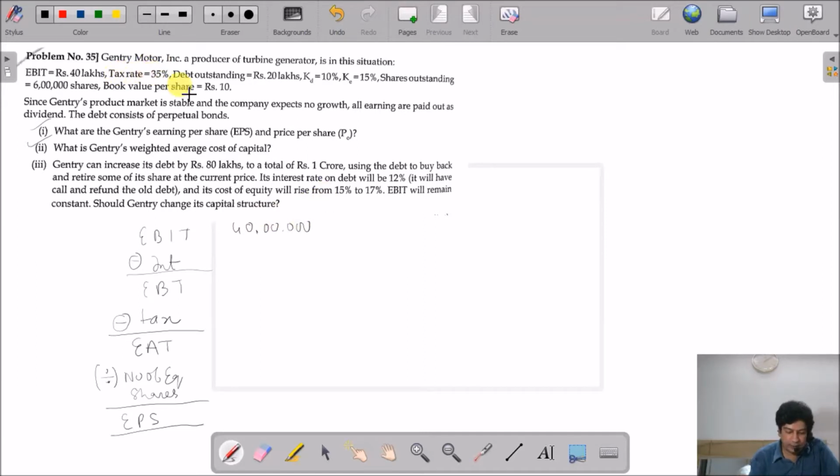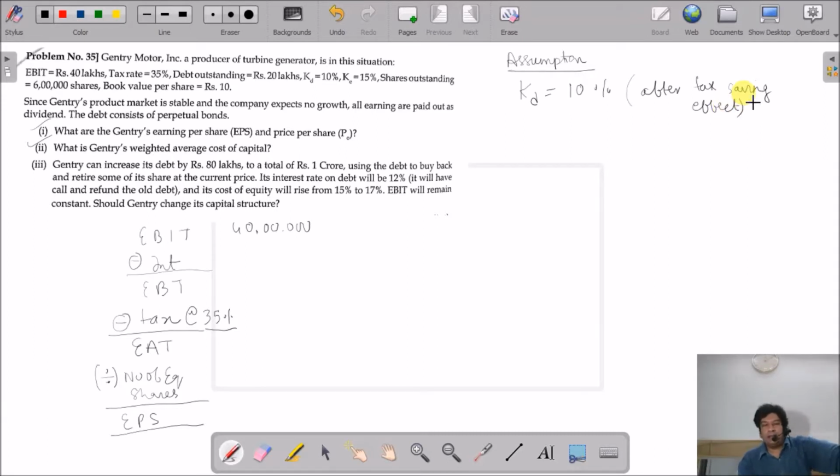Then the tax rate is 35%, so I can write the tax rate as 35% over here. Okay, then the debt is 20 lakhs, so we know the debt component, which is 20 lakhs, and they have given you the KD, the cost of the debt, which is 10%. Now there is an assumption here. So what is the assumption? That the cost of debt, which is 10%, this is after tax saving effect. So after tax saving effect.